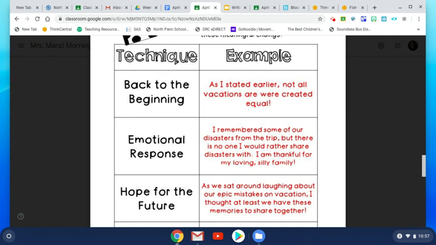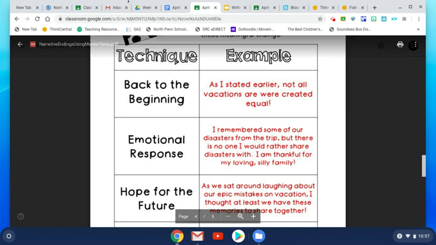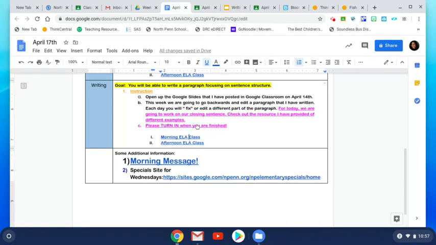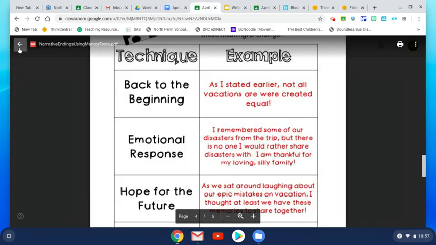I would like you to try to use one of these techniques in your closing. Okay, so this part is a little confusing, so I want you to listen. You have to go to the 14th for the ending sentence, but first go to the example, the resource that I posted for you.